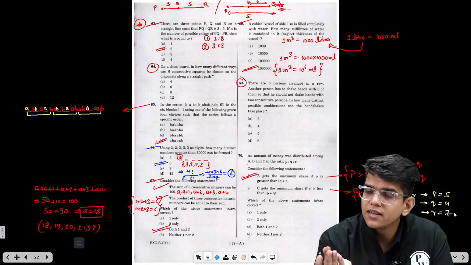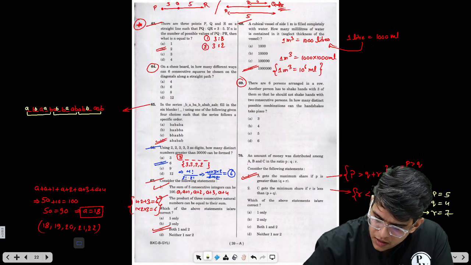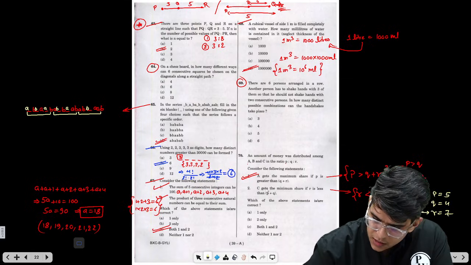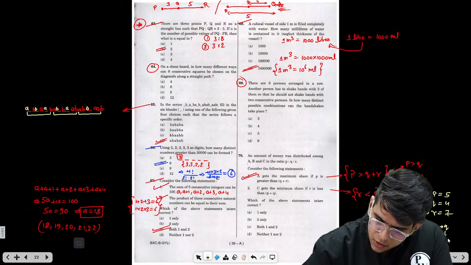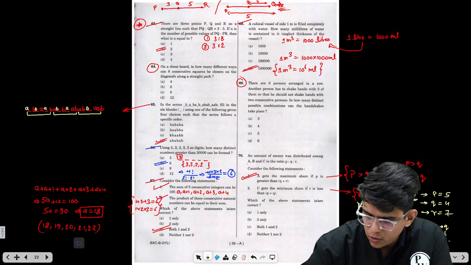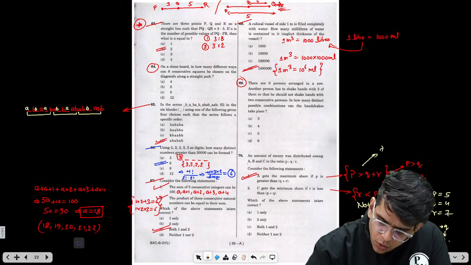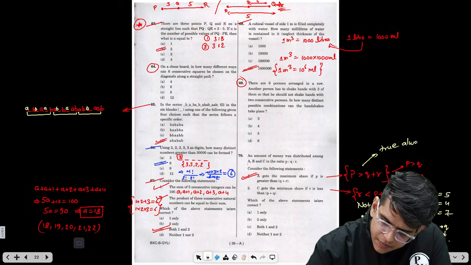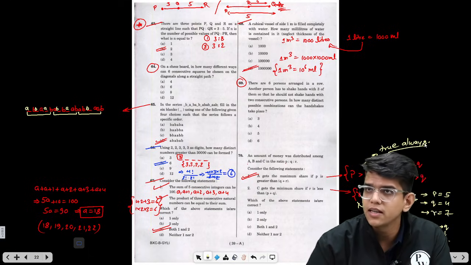But here the minimum is not C corresponding to R. Minimum is Q corresponding to B. So we have an example where this is not true always. And the first is true always. So you need to use the first statement because it is correct.